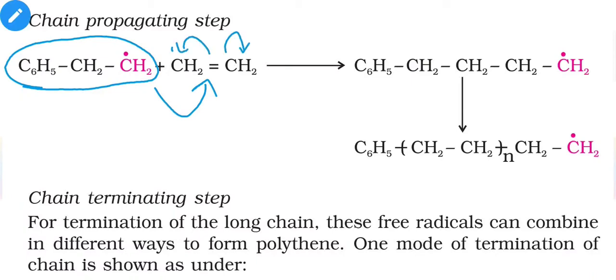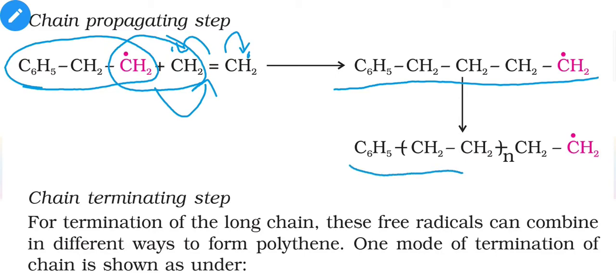The electron of the first carbon will combine with the free radical, and you will get a new larger sized free radical, and the same type of repetition will give us a new polymeric free radical. Now we need to stop this reaction after a certain time period.